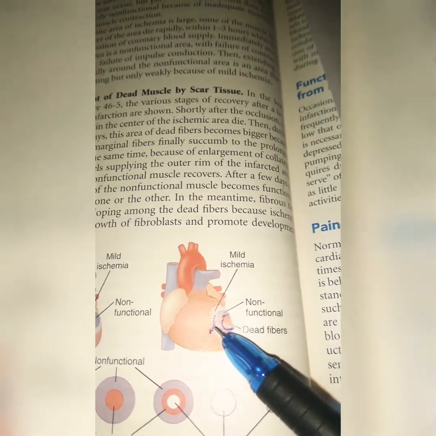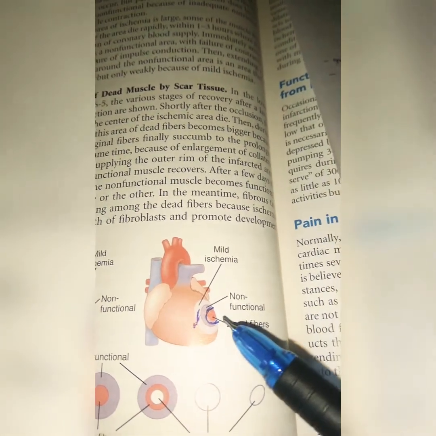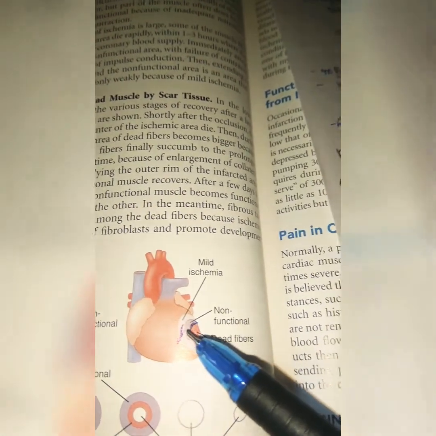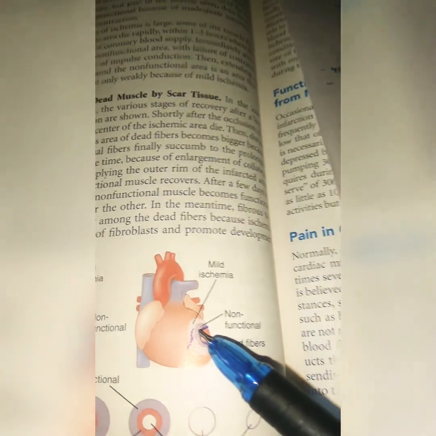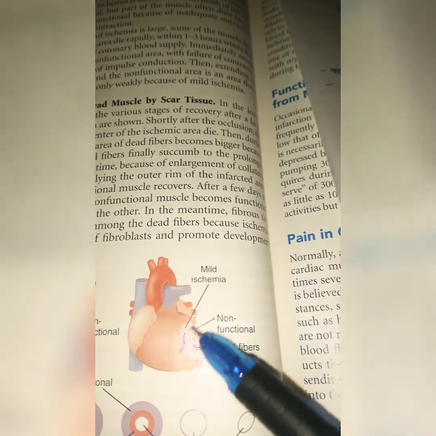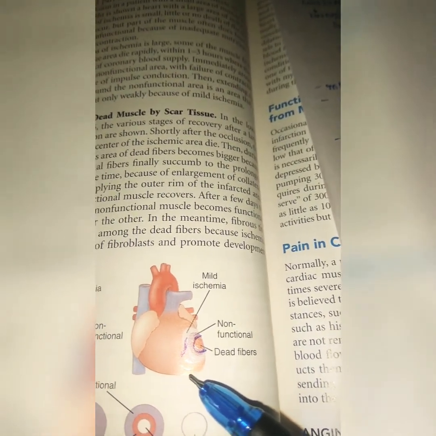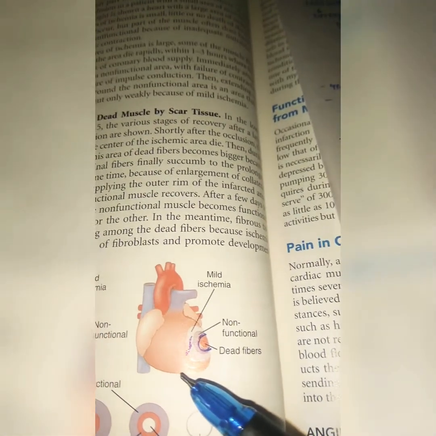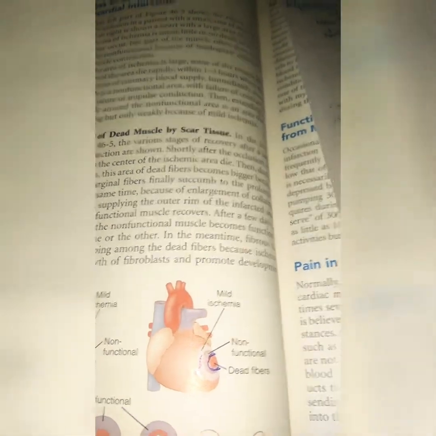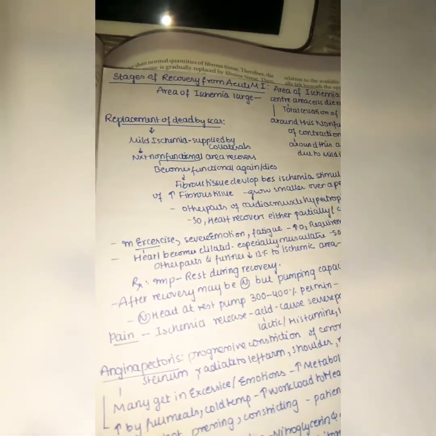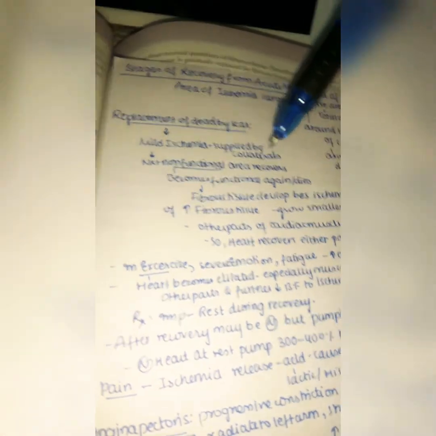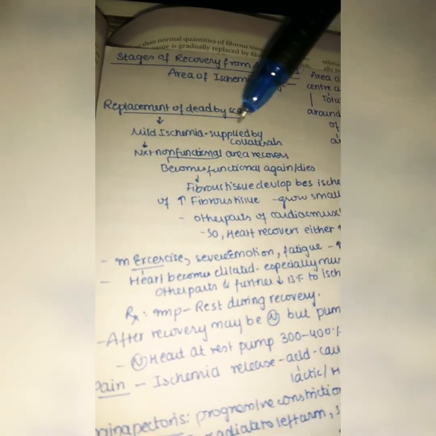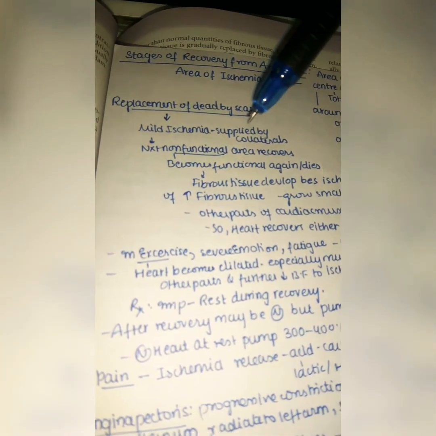This non-functional area is so named because it can't contract anymore, and it also can't generate action potentials or impulses. Next comes another area, a mild ischemic area, where the muscle can still contract, but only weakly, due to the mild ischemia caused by the myocardial infarction. Now let us see how the replacement of dead tissue by scar is done. The mild ischemic area is mainly supplied by collaterals, so only a small blood flow is going on, and the contraction is weak.